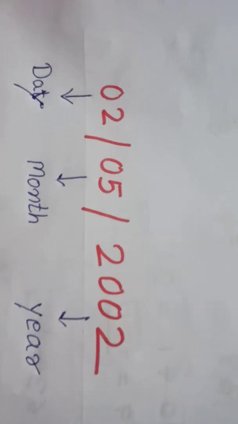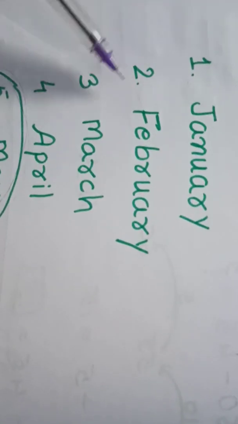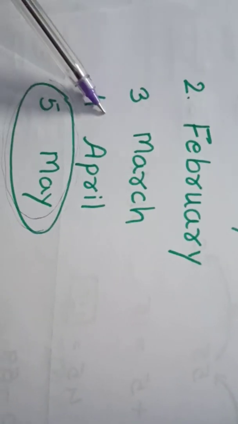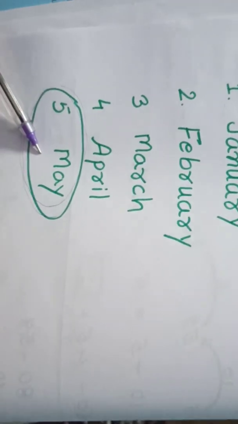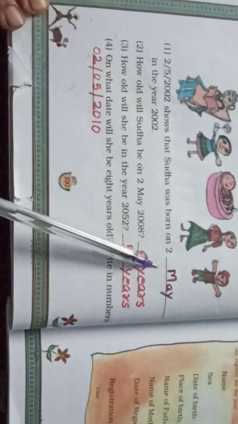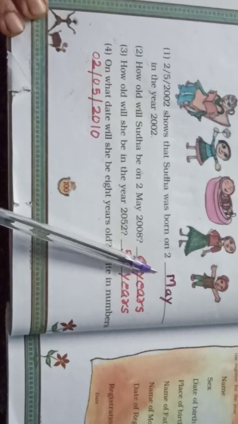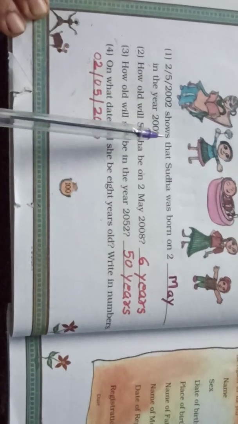First month is January, second February, third March, fourth April and fifth month is May. So what answer will we write, children? We will write May. So we can say Sudha was born on 2nd May in the year 2002.